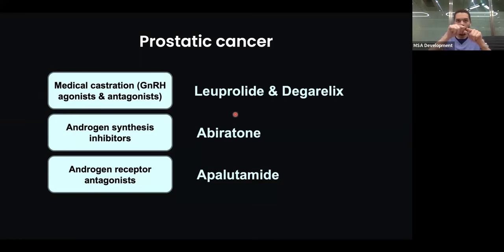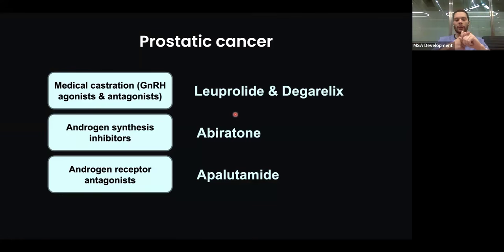The issue with this is if you give it for that first period, the GnRH could actually stimulate the receptors and could release LH and FSH. And this causes worsening symptoms for the first couple of periods, or the first period the drug is being used. And this is something we refer to as the flare phenomenon. This is why you usually couple it with another drug, which is a GnRH antagonist, such as degarelix, which is given during that first period, so you prevent the flare phenomenon from actually happening. So those two drugs are given together.